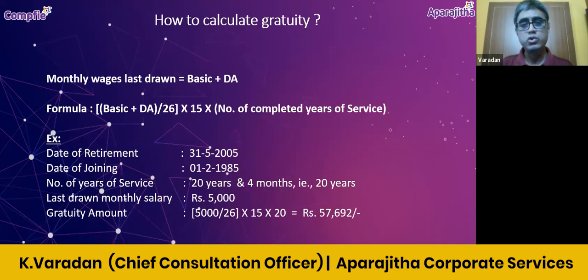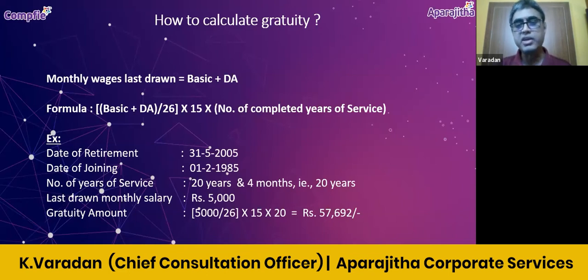If the extra period exceeds 6 months, even by half a day, you count it as 1 more year, making it 21 years. If it is less than 6 months, you ignore it. Here it is clearly less than 6 months, so we ignore the 4 months, and the number of years for which gratuity is paid is only 20.